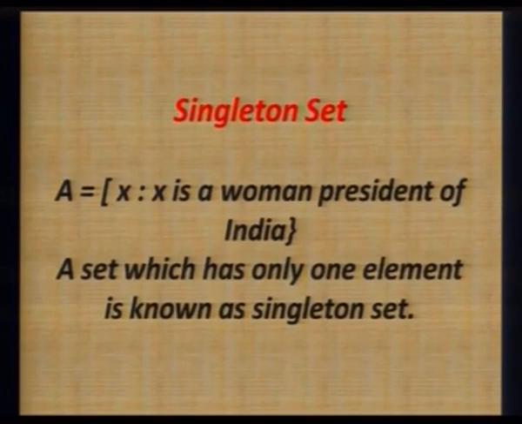The next type of set we have is a singleton set, and this is defined through an example: X such that X is a woman president of India. We know that till date India has got only one woman president. So the set is defined as a set which has only one element. That set is known as a singleton set.